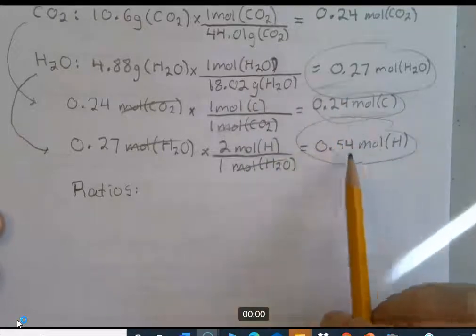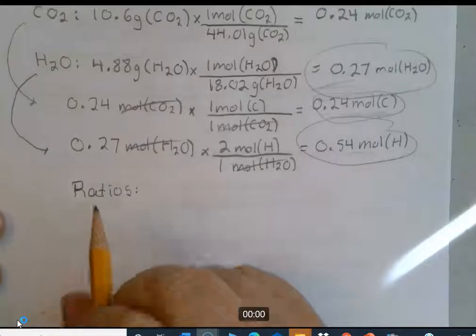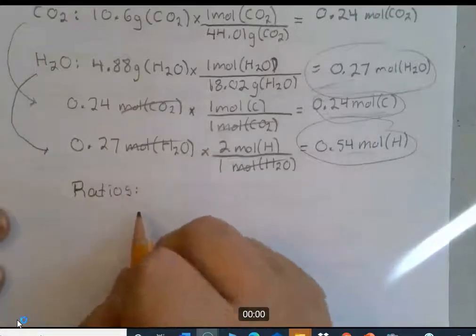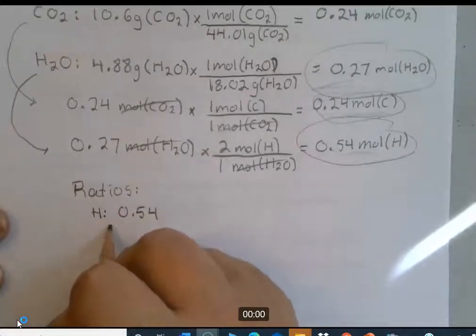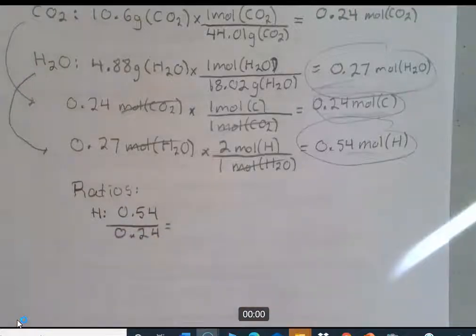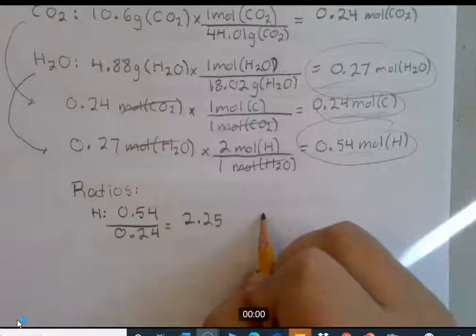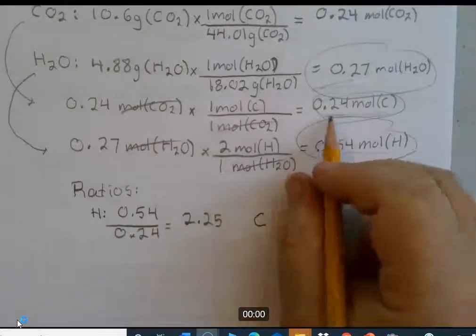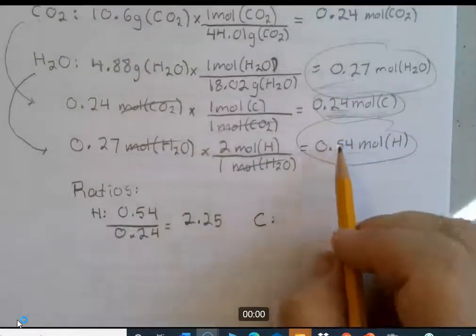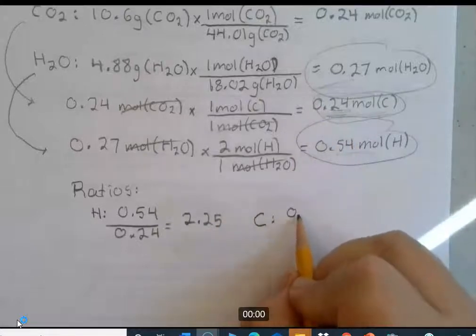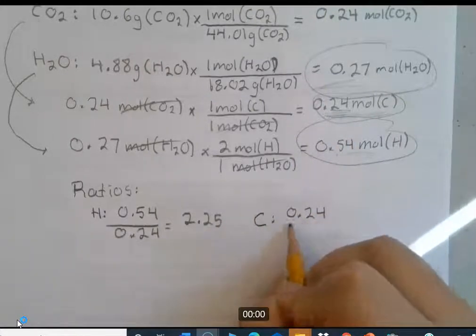We're comparing carbon to hydrogen here. Carbon is the smaller of the two, so that's going to have a ratio of 1.